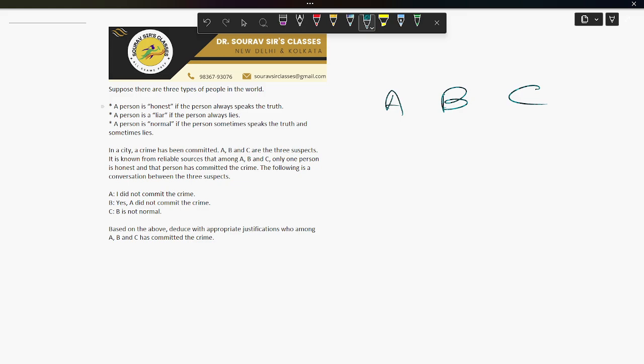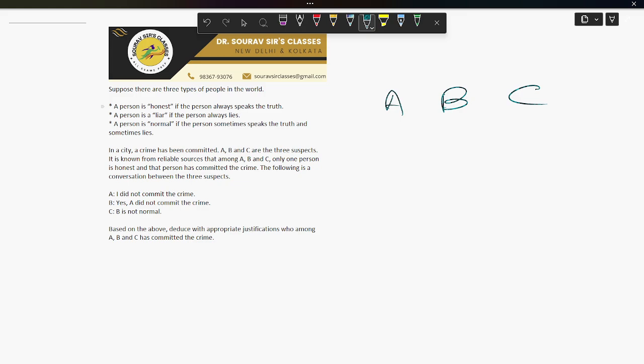However, we have two normals, which is not a problem, but let's see if this holds. If B is honest and committed the crime, A is telling the truth: "I did not commit the crime." So A is normal. C is also telling that B is not normal, so C is normal. That would mean both A and C are normal, which is allowed since the other two can be liars or normals. And here they are normals.